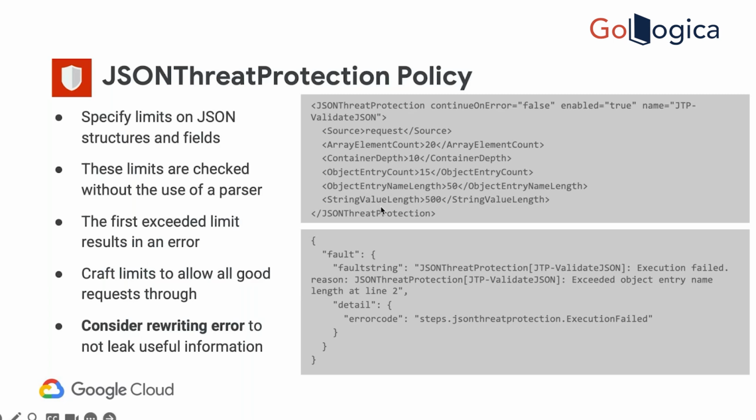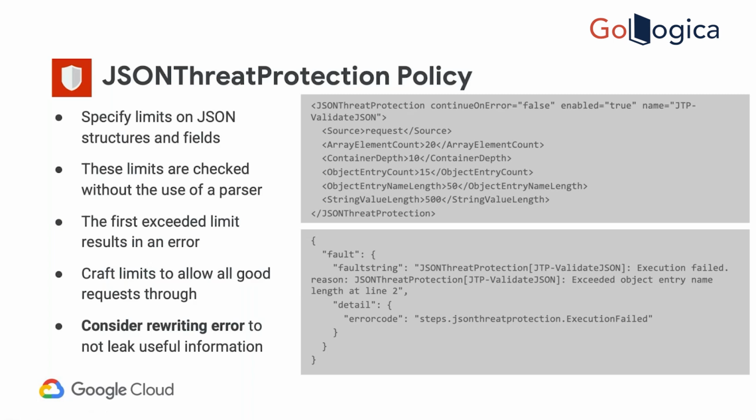Then object entry count: in a single object, how many entries will be there, meaning how many fields are there? And then object entry name length, the length of the name. What is the maximum length you are allowing? This is the name, this is the value, the JSON field name and field value. What is the maximum length of the JSON field? Then string value length: what is the maximum length of the string value? You can define these.